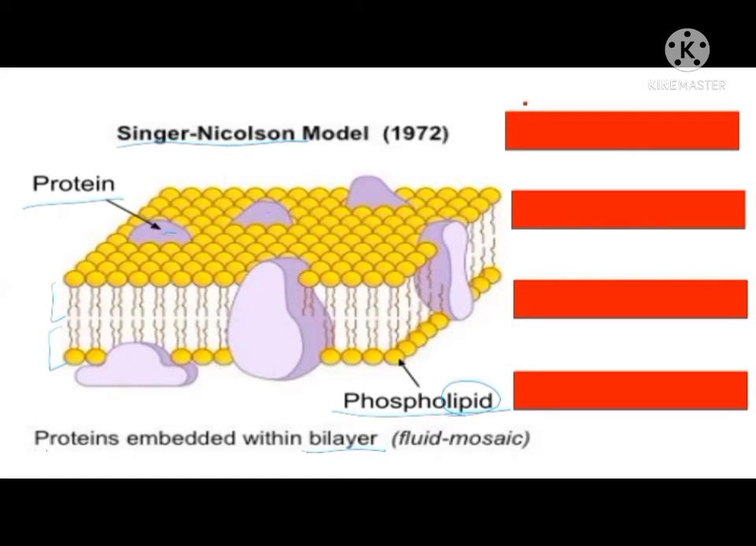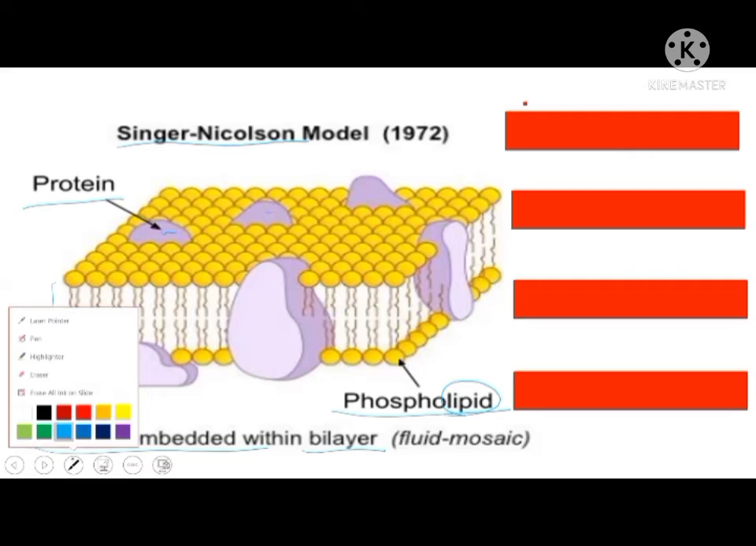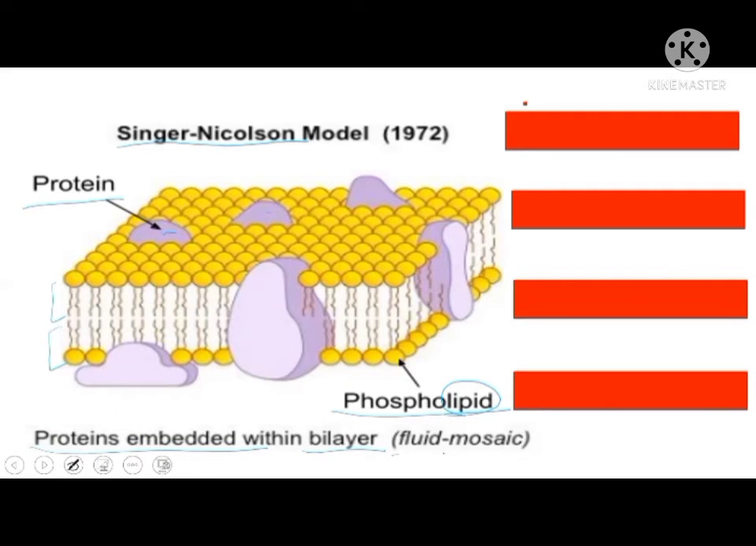These proteins are embedded within the bilayer, and these proteins are moving, floating here and there. That's why it is also known as the fluid mosaic model. And generally this question is asked in 5 marks or 3 marks to explain the Singer and Nicholson model. Okay, so the proteins which are present outside, they are known as extrinsic proteins.